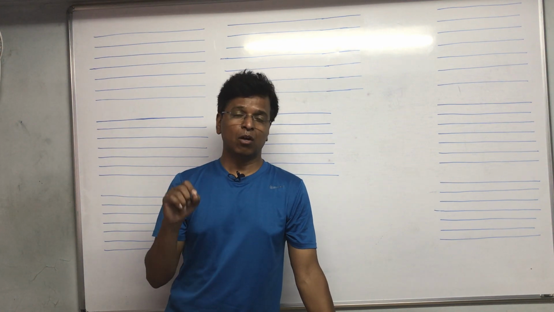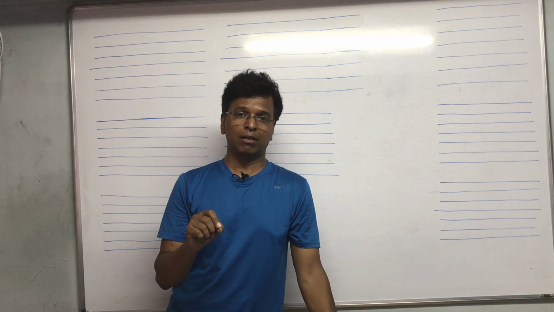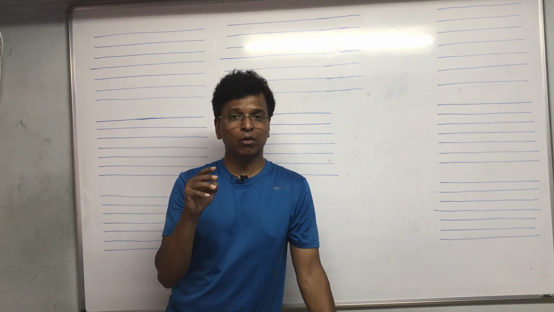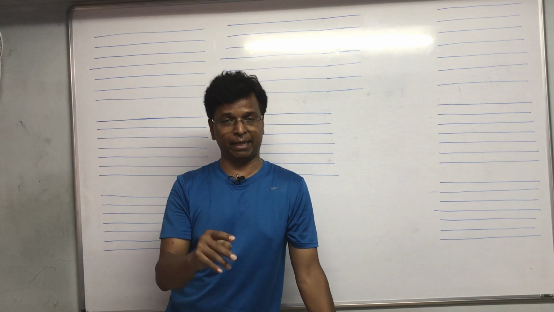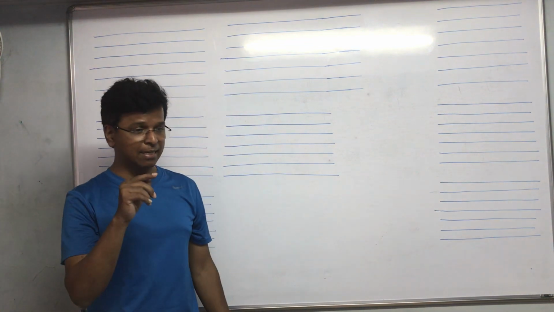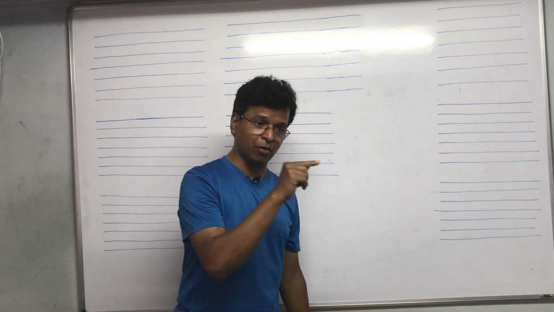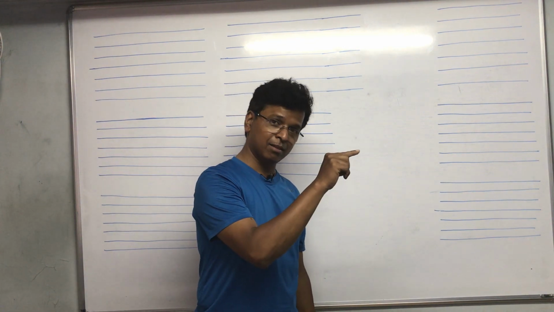See, when you are going to draw a diagram, first of all, there are 4 types of positions of the incident ray. What is the incident ray? The incident ray is the ray coming from the object. It will be coming from the object and it will fall on the mirror.